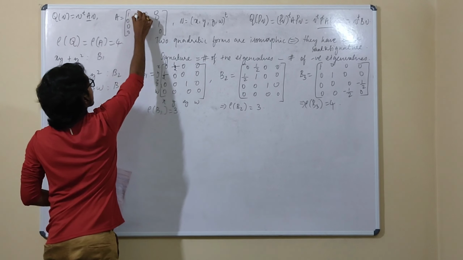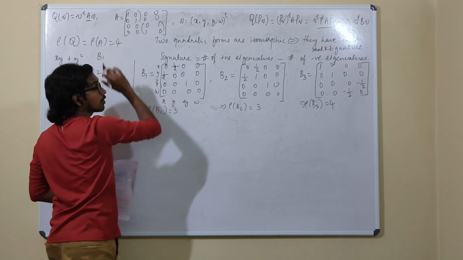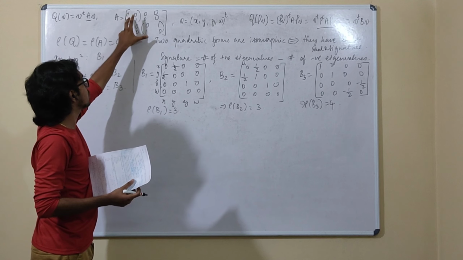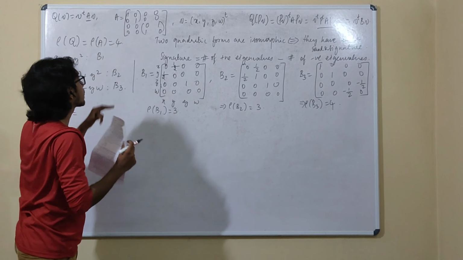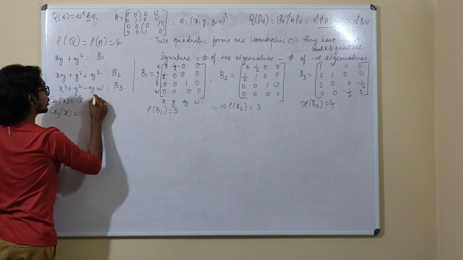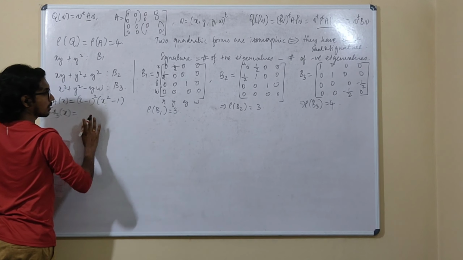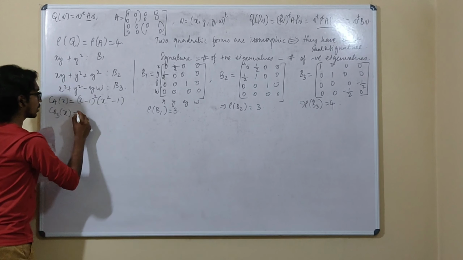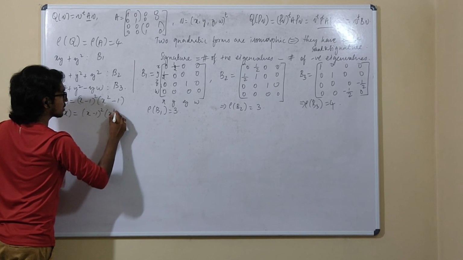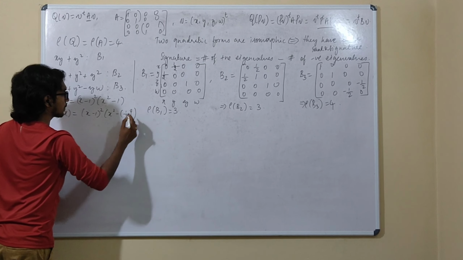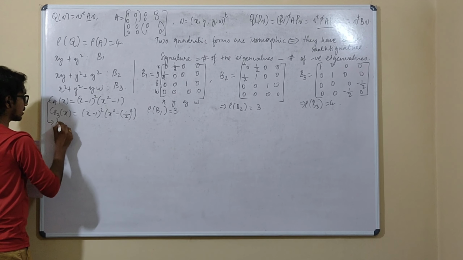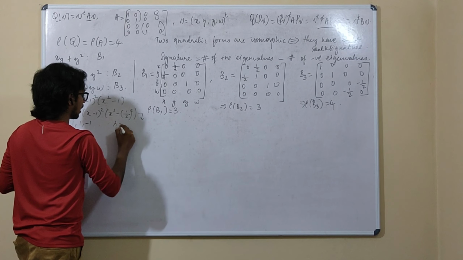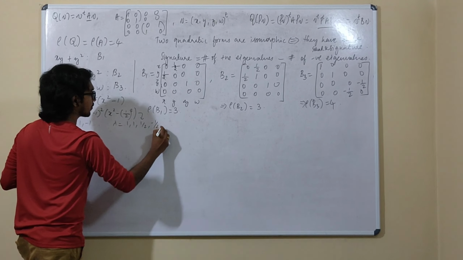Okay, you can very well see that these are block matrices. We have 0 and 0 here. So if you just find out the characteristic polynomial of this one and this one, you can make a product of these two to get the characteristic polynomial of A. So it is (x minus 1) whole square, (x squared minus 1). In this way, if you just look at the matrix B3, it is also a block matrix. So you would get (x minus 1) whole squared and (x squared minus half squared). Okay. So from this you would get lambda values 1, 1, 1 and minus 1, and from this you would get lambda values 1, 1, half and minus half.